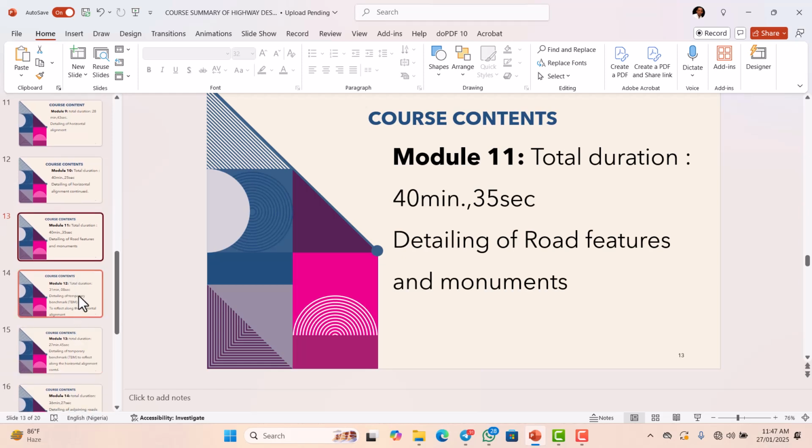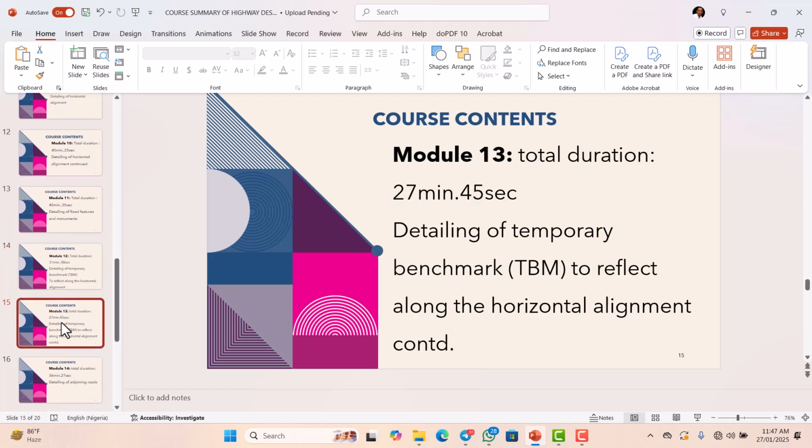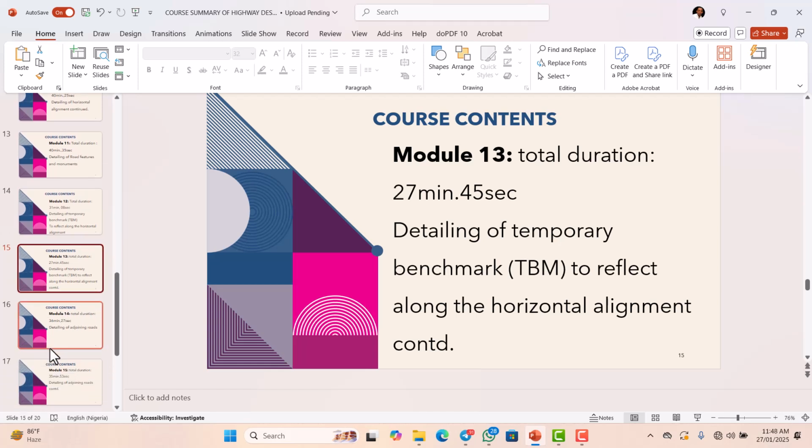35 seconds. Module 12 has a total duration of 81 minutes 8 seconds. In module 12, I will show you how to detail temporary benchmark to reflect along the horizontal alignment. In module 13, we will continue with the detailing of temporary benchmark to reflect along the horizontal alignment. So module 13 has a total duration of 27 minutes 45 seconds.